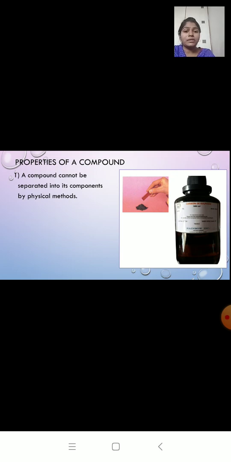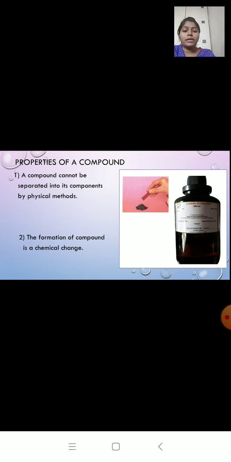So from this I can say that either by using magnet or carbon disulfide, we cannot separate iron filings and sulfur from this compound. So we can conclude that the components cannot be separated by any physical method.